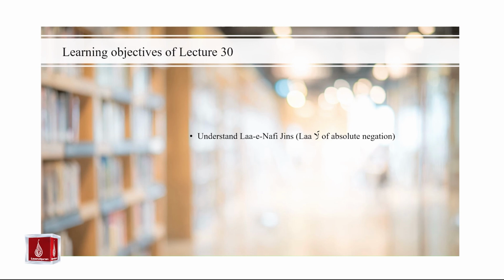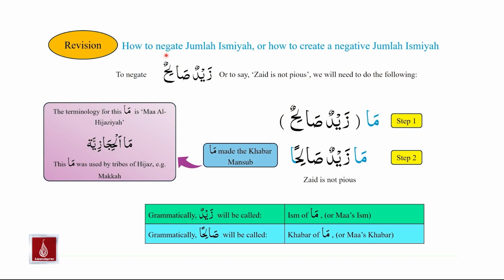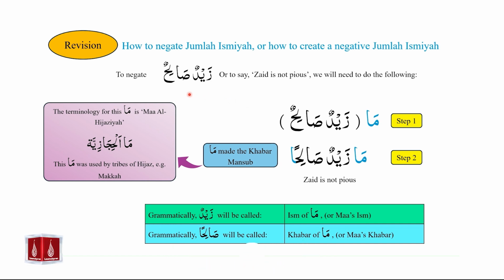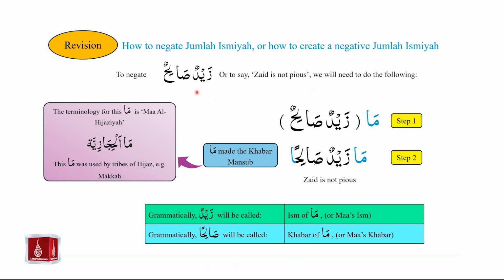In this lecture, we will understand Laa-e-Nafi jins, or the law of absolute negation. Let us revise how to negate jumlah ismiyah, or how to create a negative jumlah ismiyah. Zaidun salihun is a positive jumlah. It means Zaid is pious. To negate Zaidun salihun, we studied that we need to take two steps. In order to make Zaid is pious into Zaid is not pious, we need to take the following two steps.